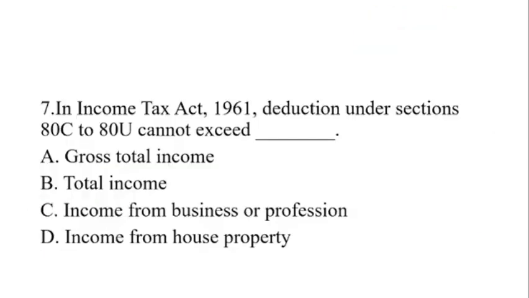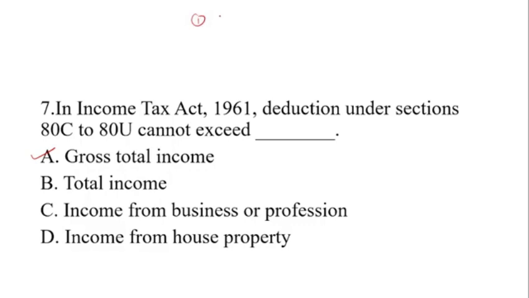Okay, now question number 7: in the Income Tax Act 1961, deduction under section 80C to 80U cannot exceed: option A, gross total income; option B, total income; option C, income from business and profession; and option D, income from house property. So what will be the answer? Yes, option A is the correct answer, because as I said before in the last video lecture,